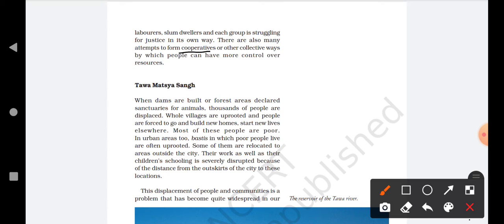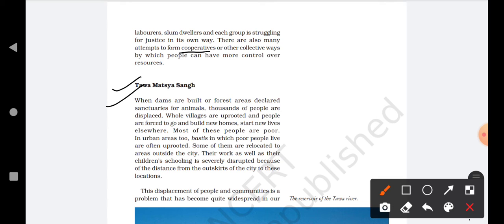So let's start with the story of the Tawa Matsya Sangh. What was the issue for which this organization was made, and how did people fight against it? When dams are built or forest areas declared sanctuaries for animals, thousands of people are displaced.